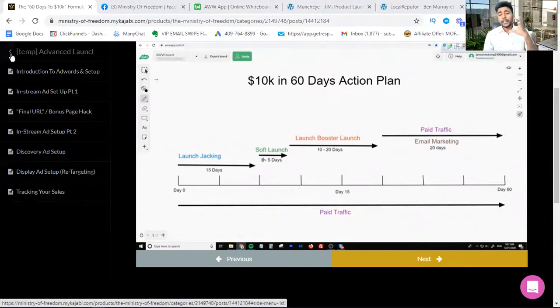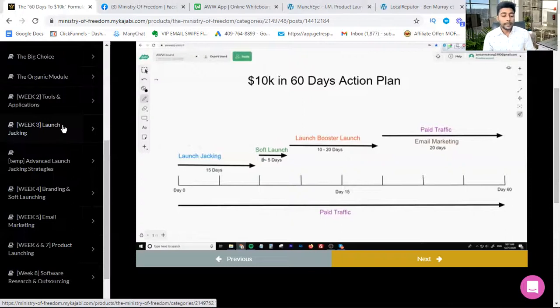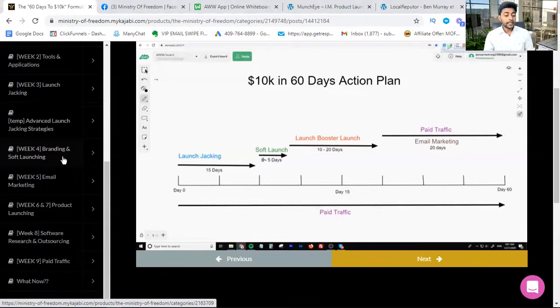So don't depend on any free traffic source if you don't have time. Free traffic sources need a lot of time. But if you don't have time, simply follow the week number 3 process, just run paid ads, and you will make instant commission. You don't need to wait for any free traffic. Okay, but let's talk about week number 4.